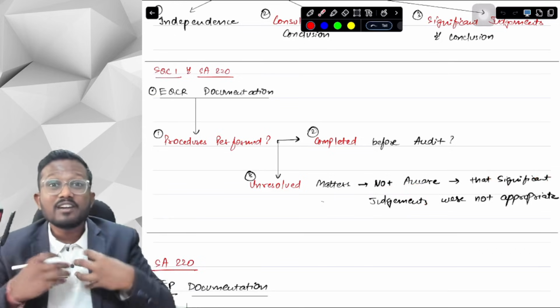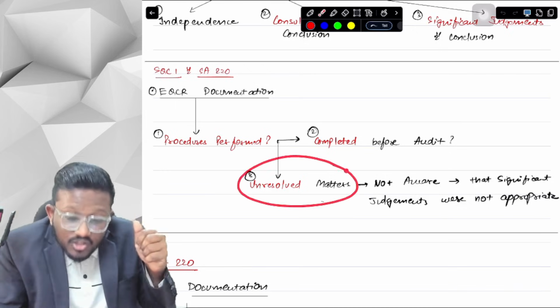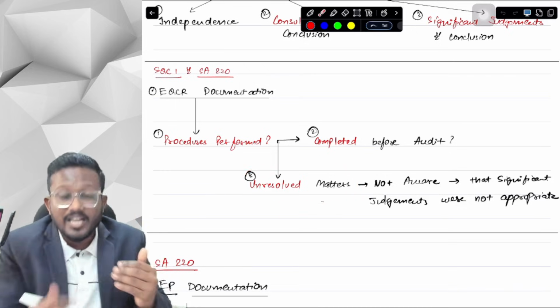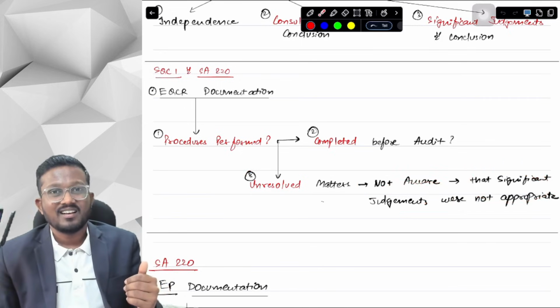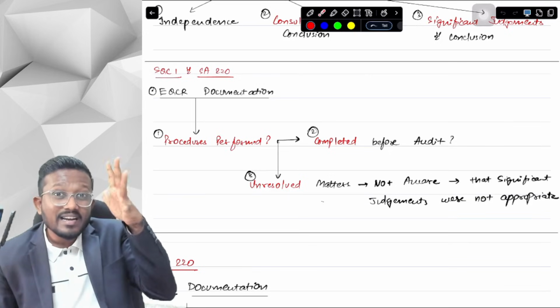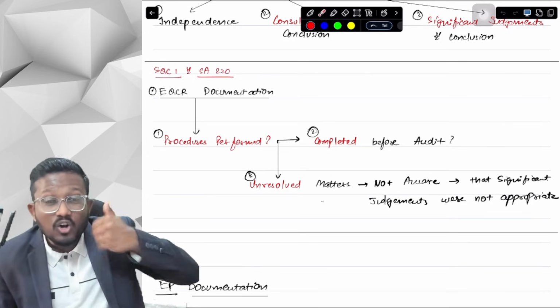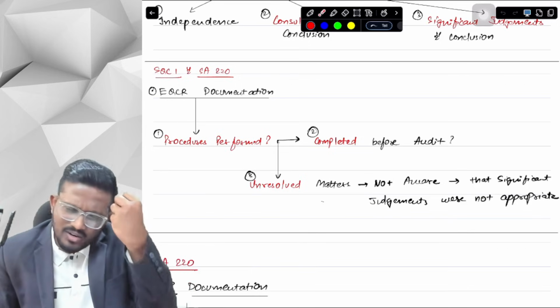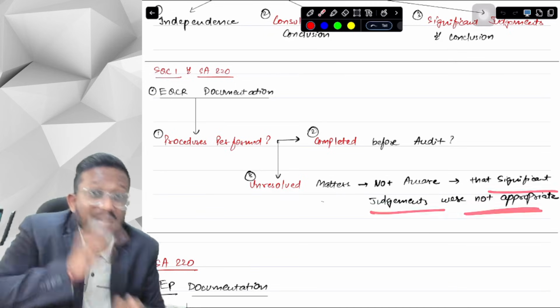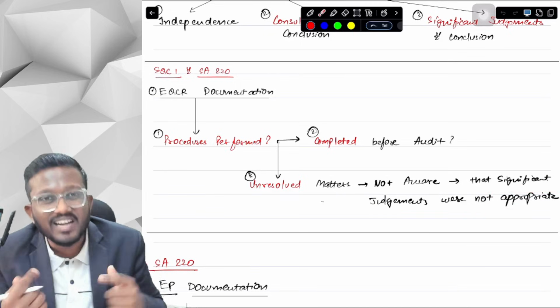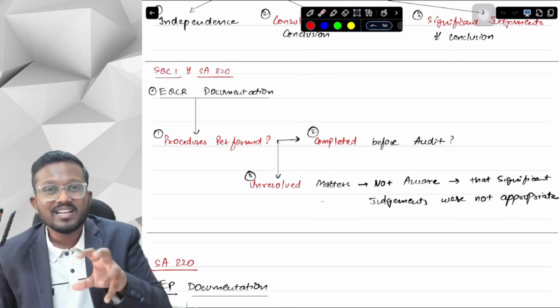They are saying that we are not aware of any unresolved matters that cause us to believe that significant judgments are not appropriate. We don't know any unresolved matter, which means that the significant judgments were appropriate. We have to conclude, but in a negative way.